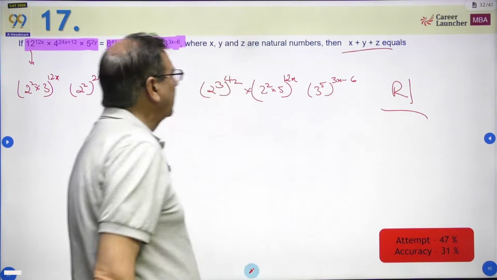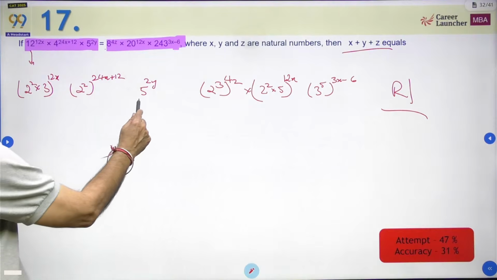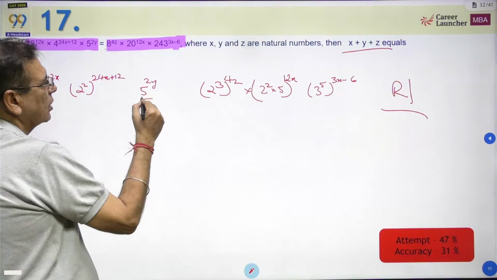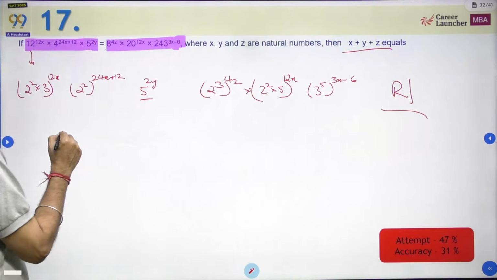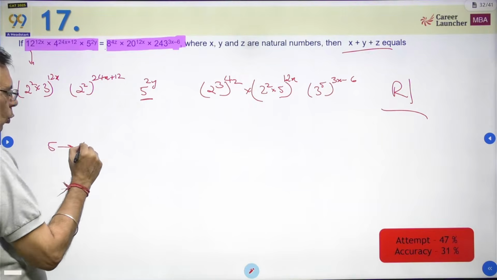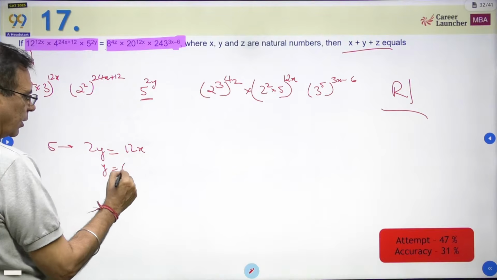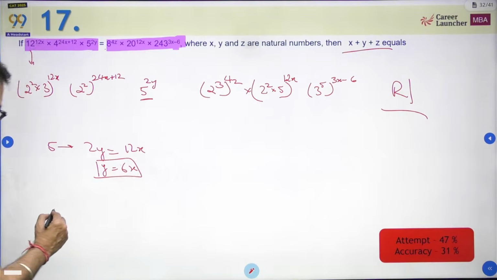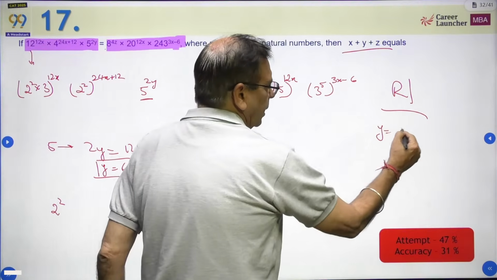We need the values of x, y, z. Compare. Start with 5. Let's look at 5 first. 5 to power 2y is equal to, we have 5 only here. So what do we get? If I look at just 5 to power 2y has to be equal to 5 to power 12x. So I can straight away say, comparing the powers of 5, I can say 2y should be equal to 12x or y is equal to 6x. Next, compare either 2 or 3. So let's compare the powers of 2. Okay. So y equal to 6x इधर लिख देता हूं मैं, फिर बाद में आ जाएंगे.